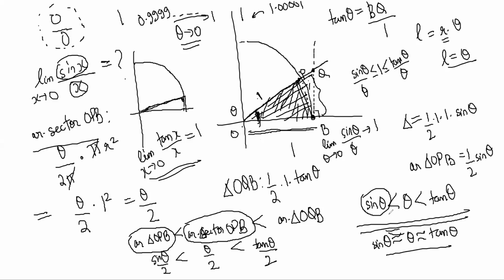Because actually the area of OQB was slightly bigger than the sector area. Notice that sine theta by theta is not equal to 1 if the angle is big. Obviously this is much different from this, and very different from this.